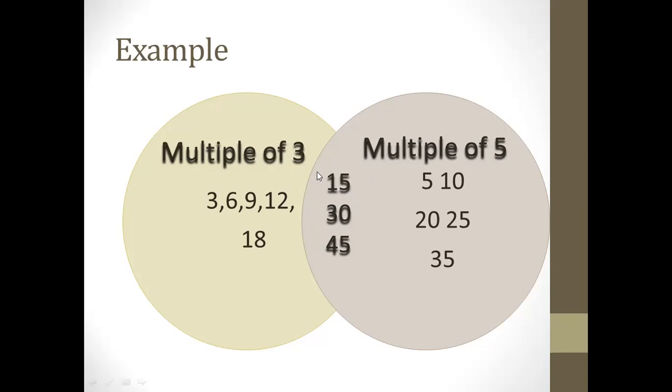So they are multiples of 3 as well and multiples of 5 as well. That's why I write it in the common area, which is common between these two circles. That means these numbers are multiples of 3 as well and multiples of 5 as well.